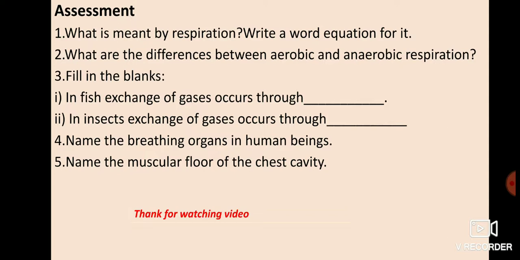First, what is meant by respiration, and write a word equation for it. Second, what are the differences between aerobic and anaerobic respiration.